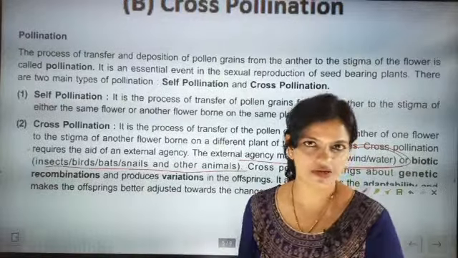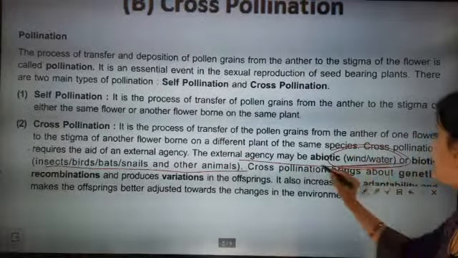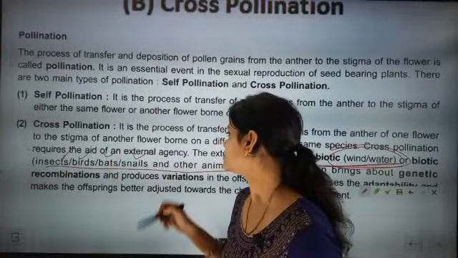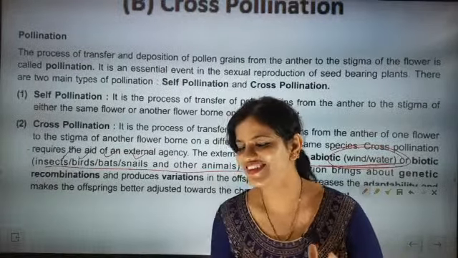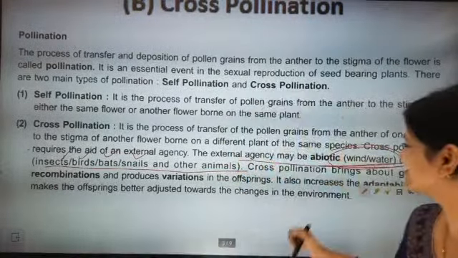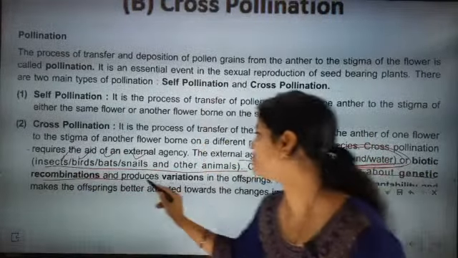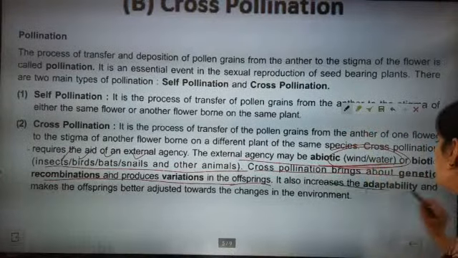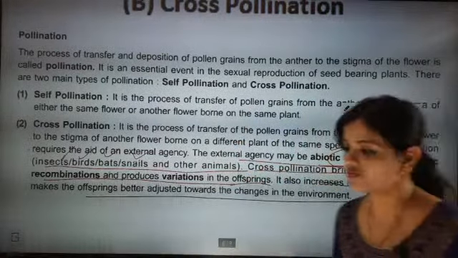So we are also external agents, humans are also. Abiotic means wind and water, and biotic means insects, birds, bats, snails, those which will be working with that flower. So hand pollination, what is that word you used? Cross pollination brings about genetic recombinations and produces variations in the offspring. It will increase the adaptability and makes the offspring better adjusted to the changes of the environment.